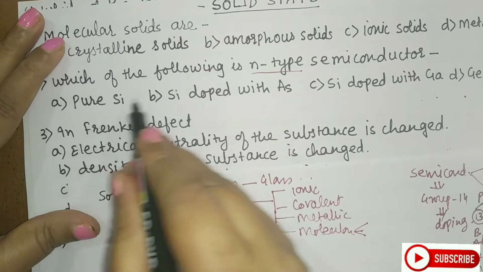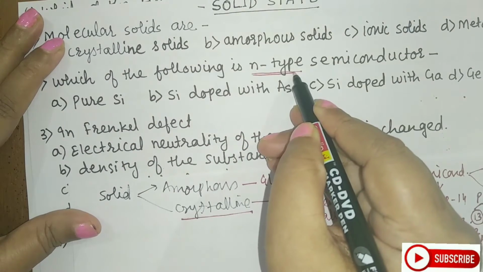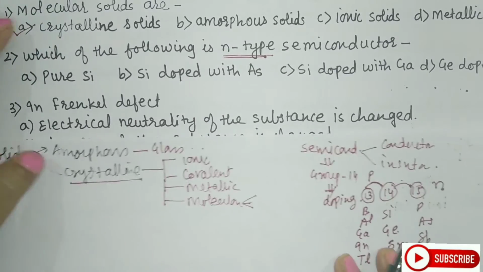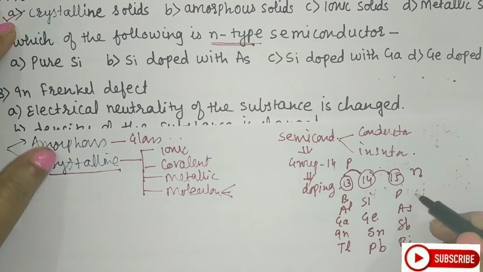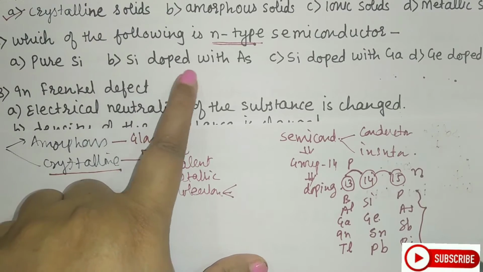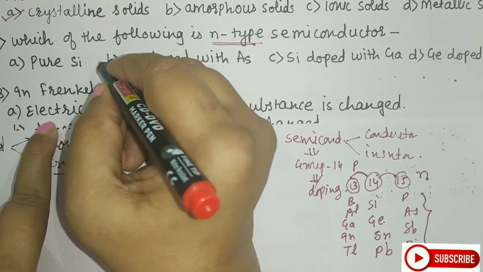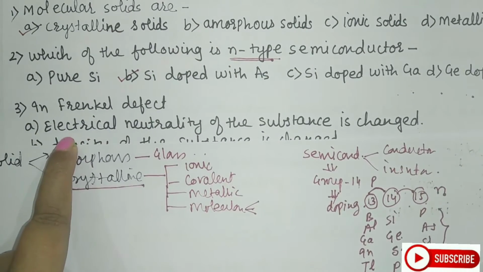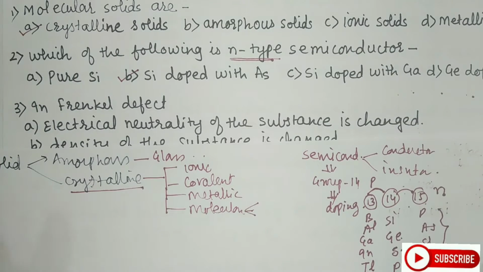Now here they are asking you about N-type semiconductor. N means electron rich. So when silicon is doped with any one of these elements, it will be an example here. So if you see, silicon doped with arsenic is an example of N-type semiconductor. So here your answer is second option.